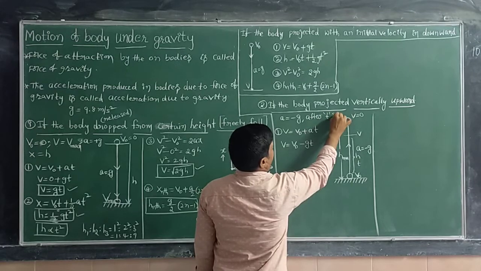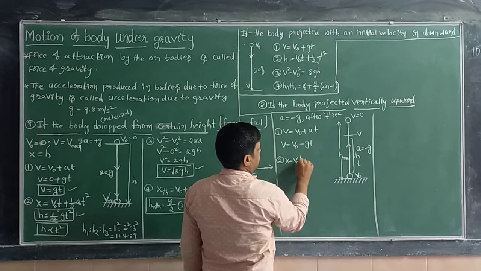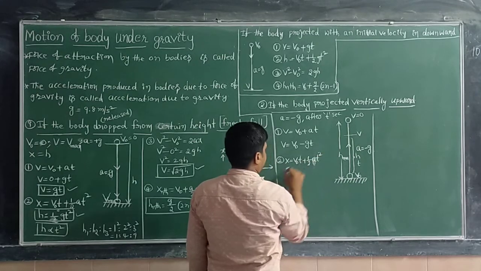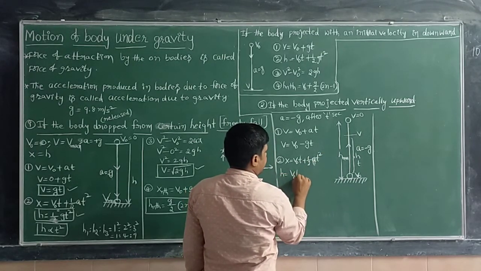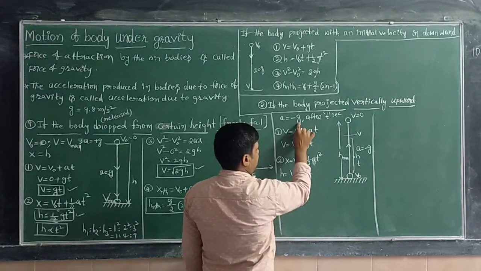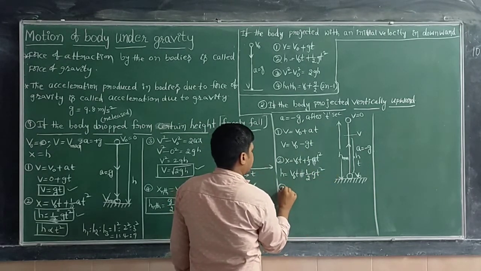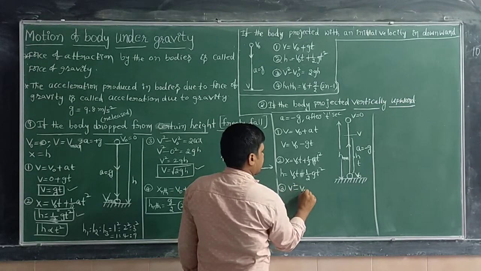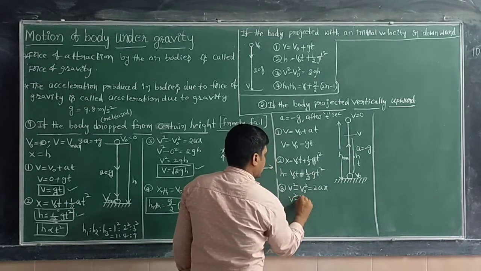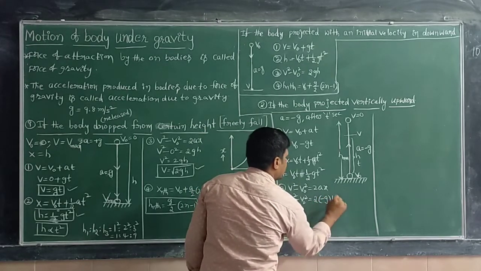The second equation, x equals v naught t plus half a t square. How can I write it? h equals v naught t plus half a t square, where a is minus g, so h equals v naught t minus half g t square. Next, the third equation: v square minus v naught square equals 2ax. This becomes v square minus v naught square equals 2 into minus g into h.